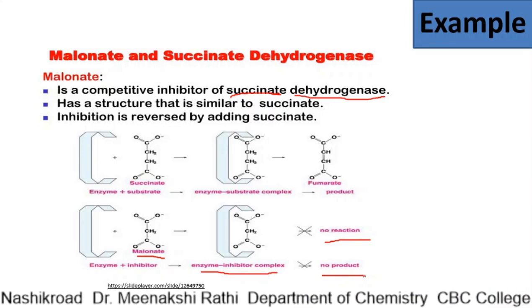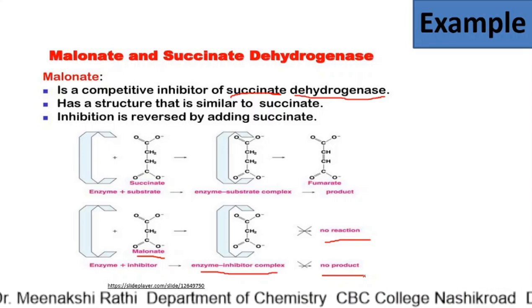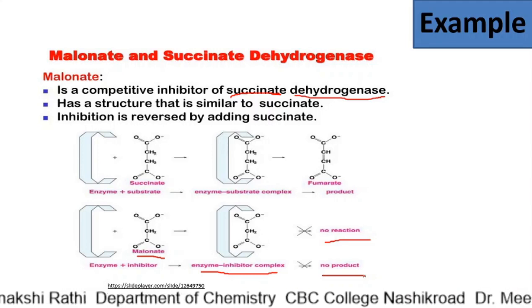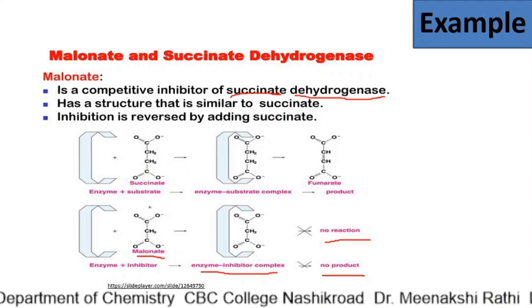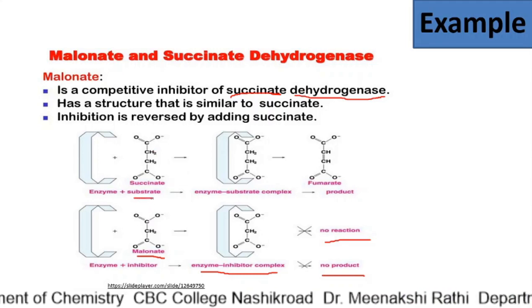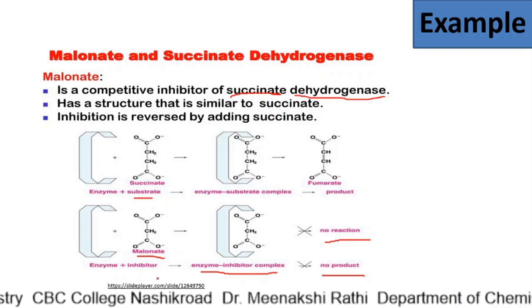But this is a reversible inhibition. Though it is a competitive inhibition, there is a competition between succinate and malonate. Succinate is the actual substrate, but malonate is the inhibitor. And why is there a competition?